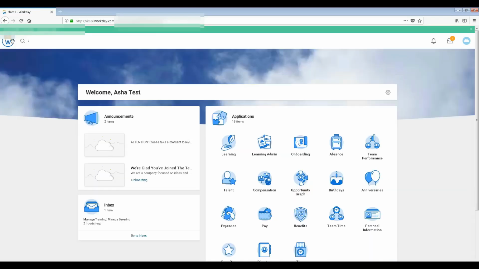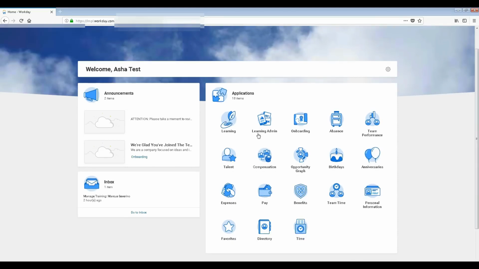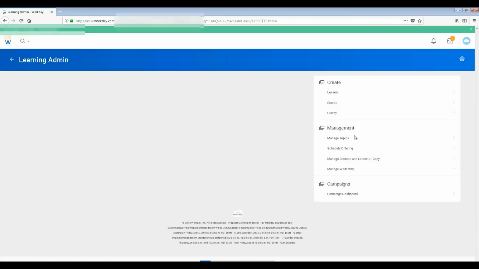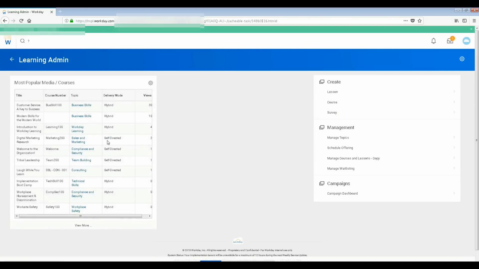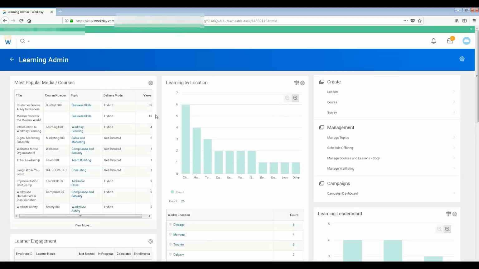Now if I go back, if you click on this one, this takes you to the home page, to the home screen, right? So pretty simple, huh? Now let's talk about something else, the learning administration. Here you can see all the courses that have been created. You just see, guys, the course number, the title, the topic, you understood, right? Just like, let's say you are planning to take a Workday course.